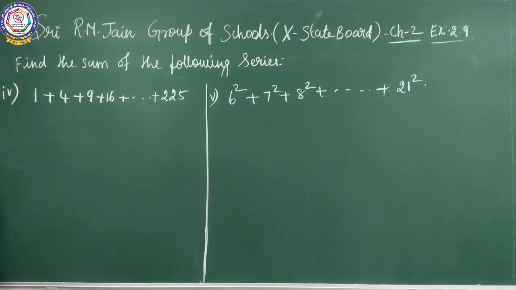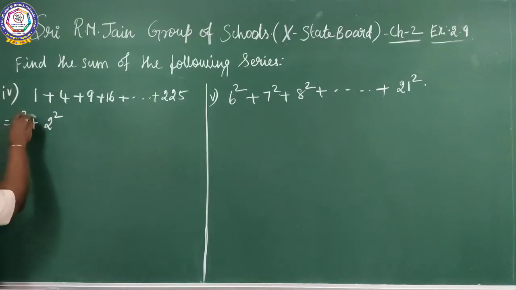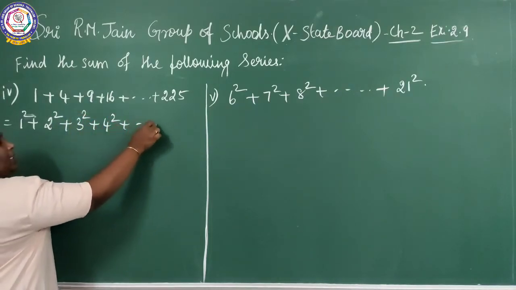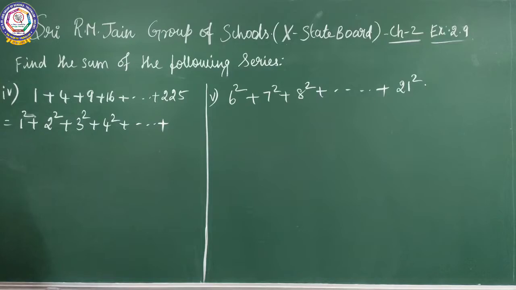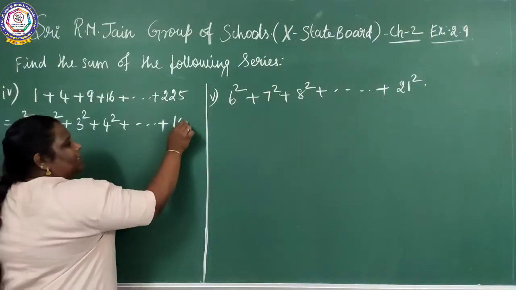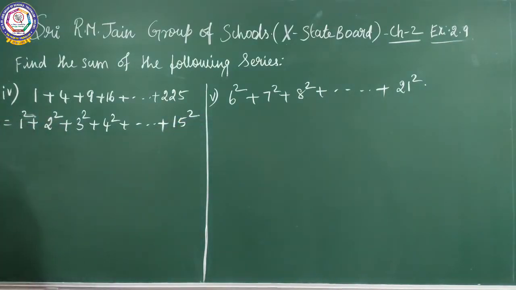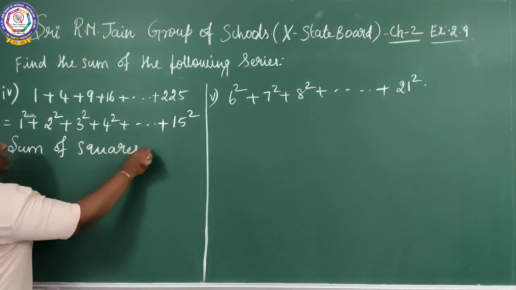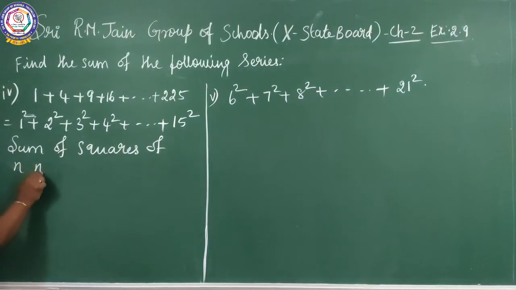See the fourth sum. 1 plus 4 plus 9 and so on up to 225 I can write as 1 square plus 2 square plus 3 square plus 4 square, etc., plus 15 square. So this is the sum of the squares of n natural numbers.